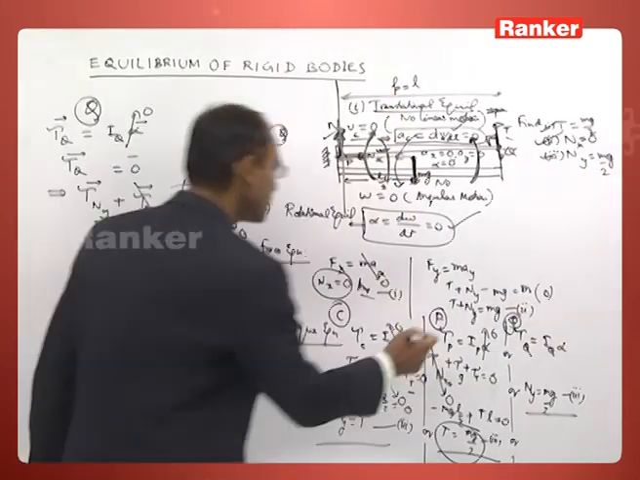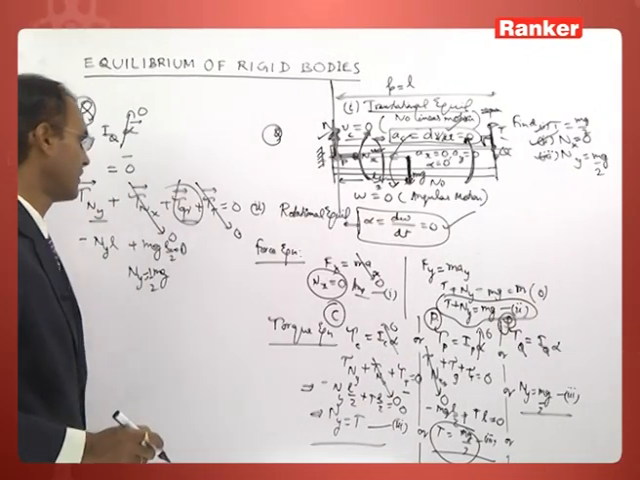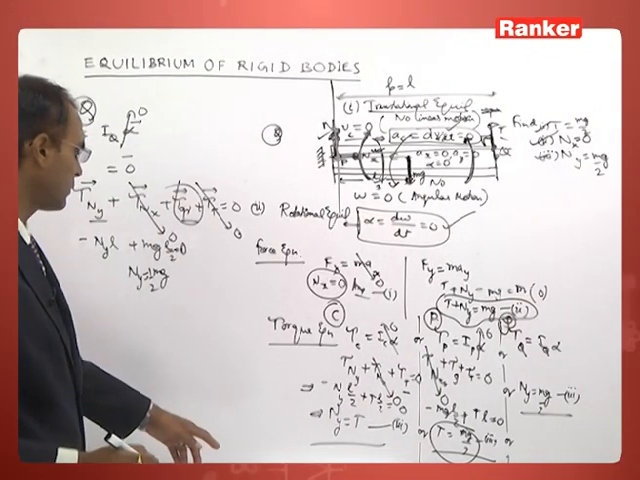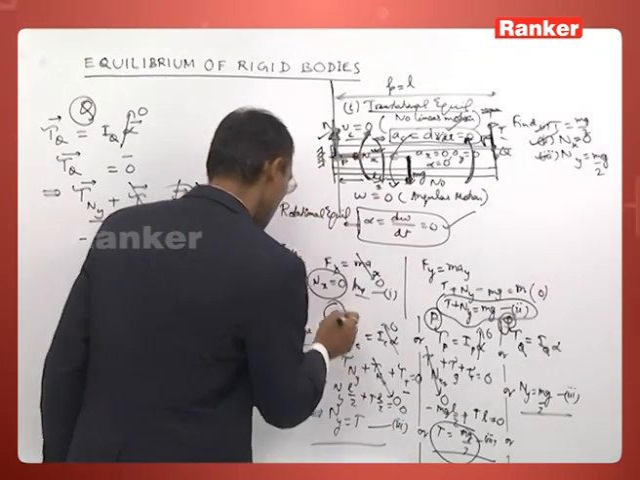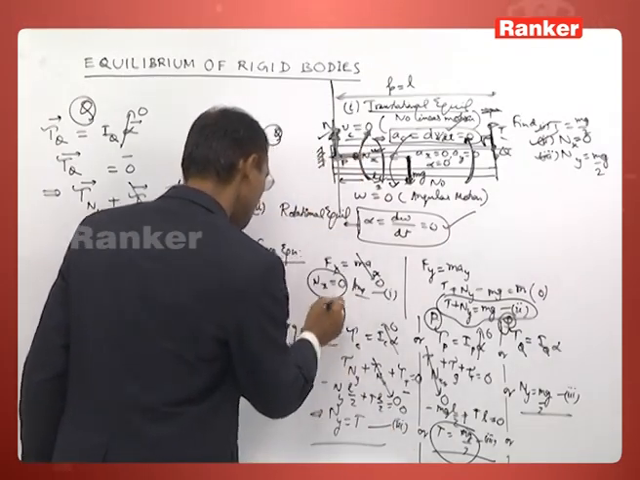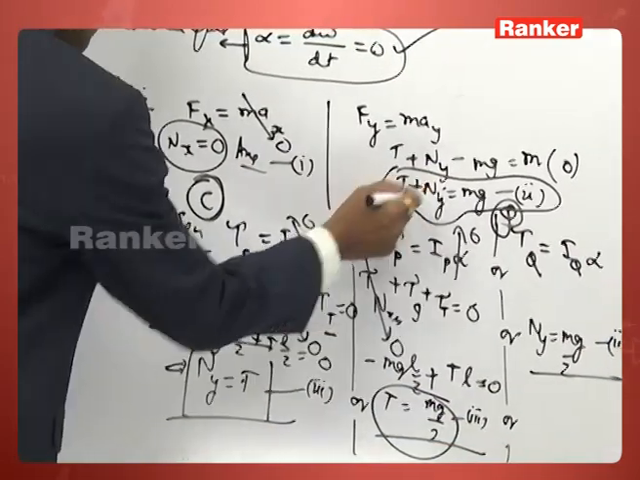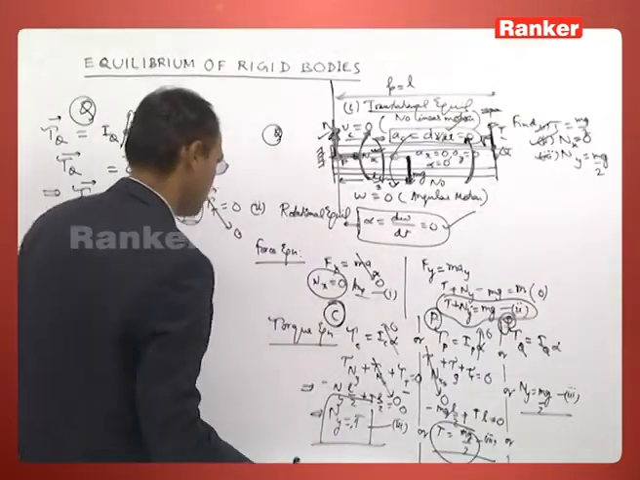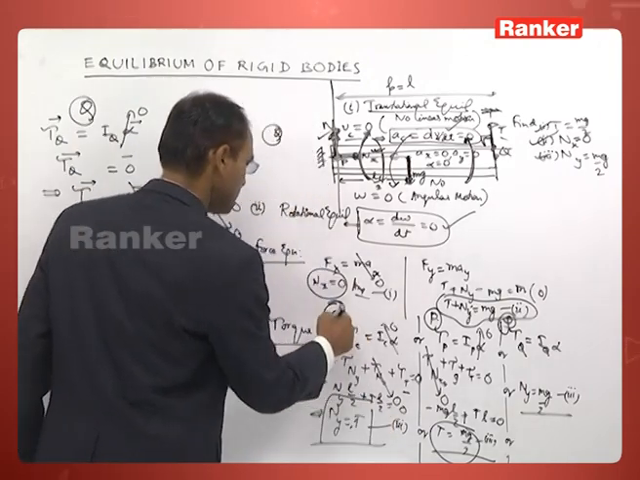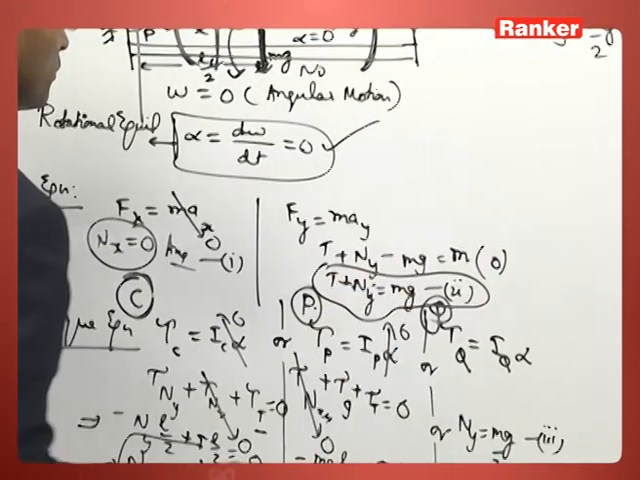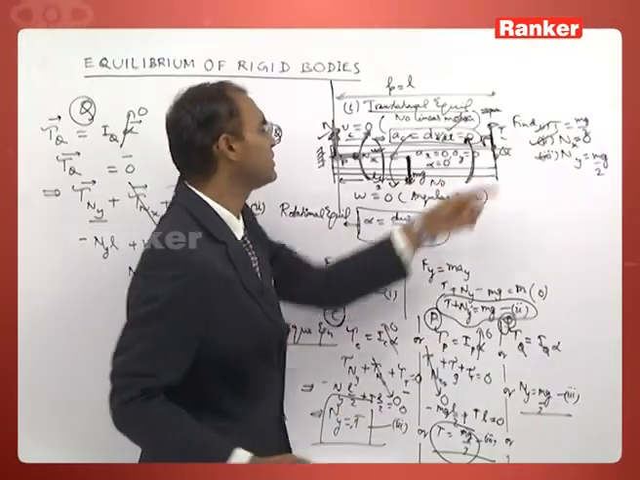So what is the use of this equation then? If you put Ny is equal to T, and use this reference point with this torque equation and this force equation, you can solve to get equation 3 for this reference point and equation 2. If you solve, you are getting 2T is equal to mg, or T is equal to mg by 2.